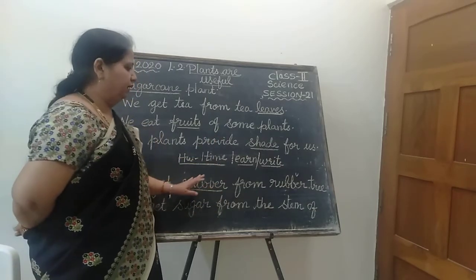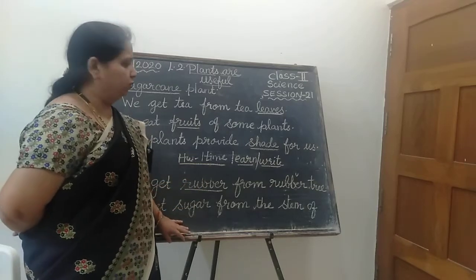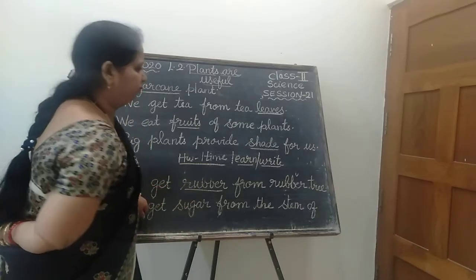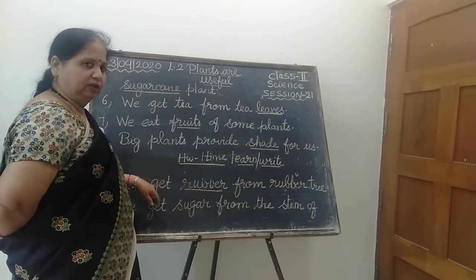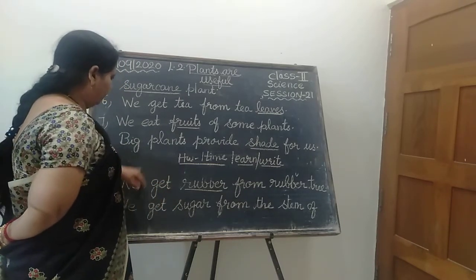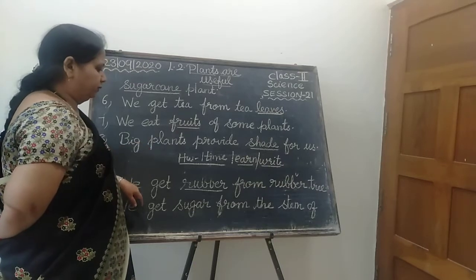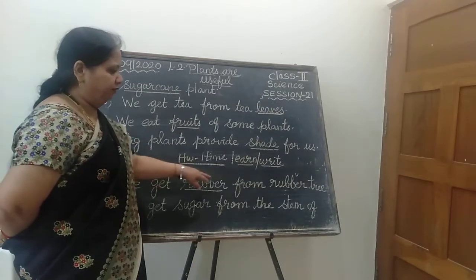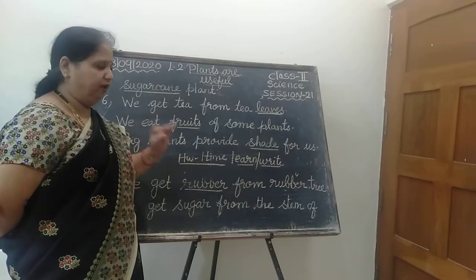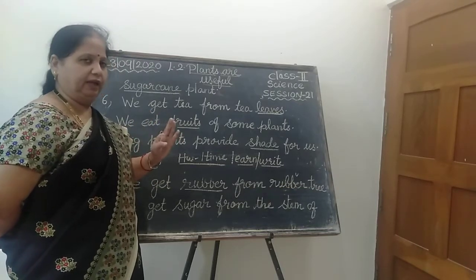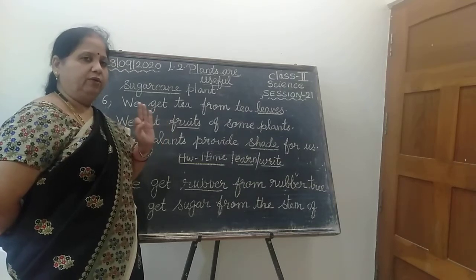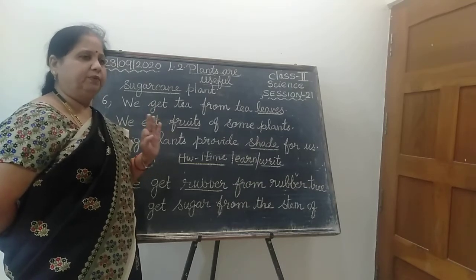So please children, do the practice. Do the oral drilling. Each blank you read 3 times. How should you read? First I gave the different blanks, first 3, and I had given the practice for you. Now the fourth one. We get rubber from rubber tree. We get rubber from rubber tree. Third time again. Like that you should read. We get rubber from rubber tree.